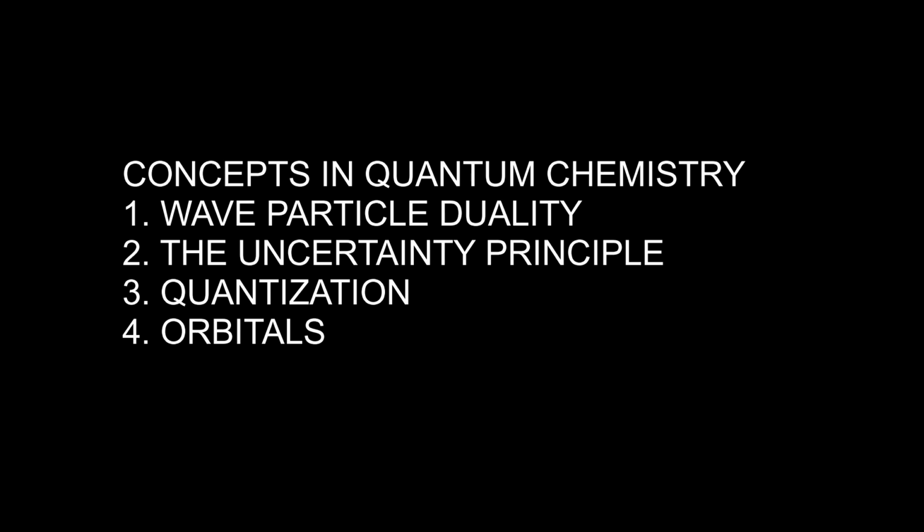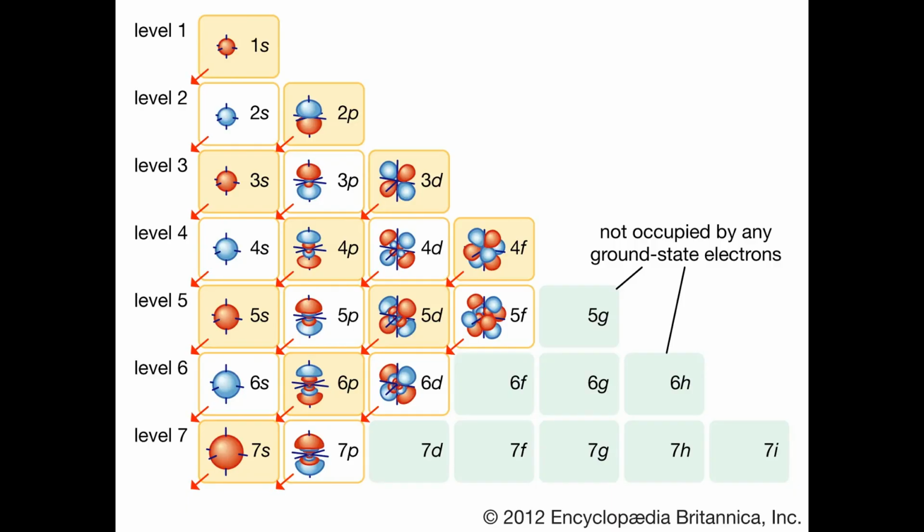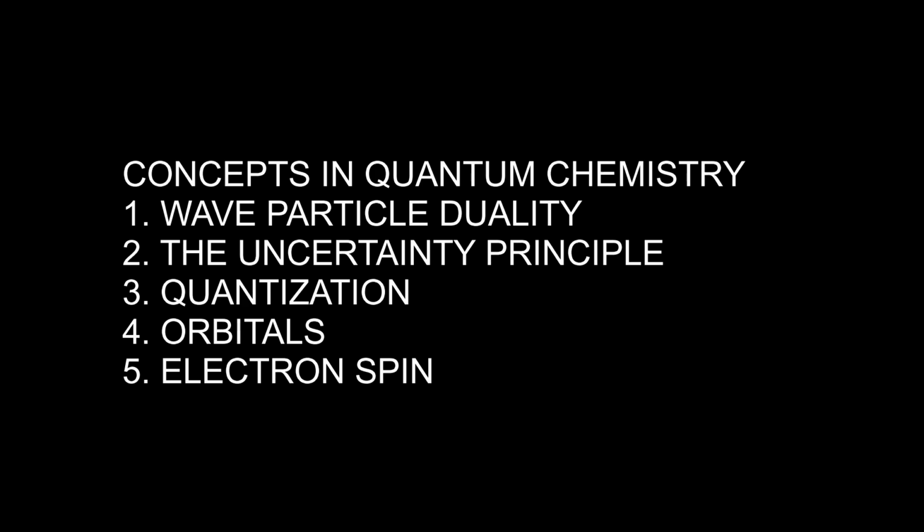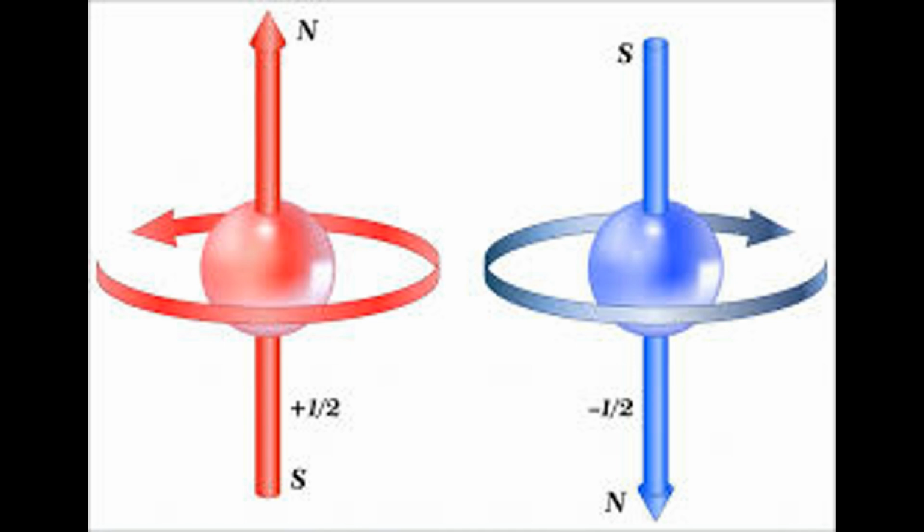Orbitals. There are regions in atoms where electrons are most likely to be found. Think of them like electron clouds. Electrons spin. Every electron spins like a top, and this helps explain how they fill orbitals.